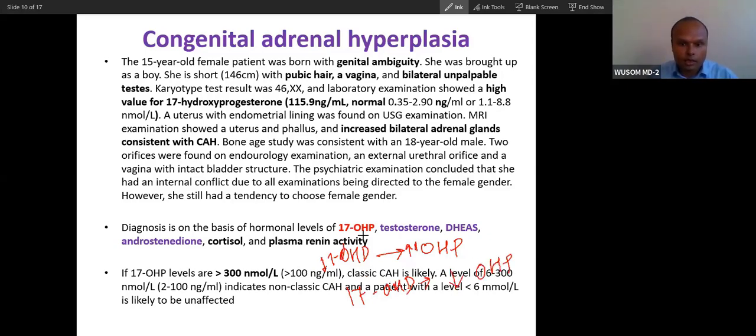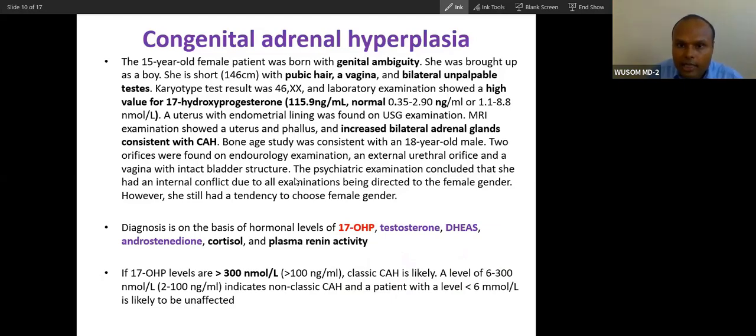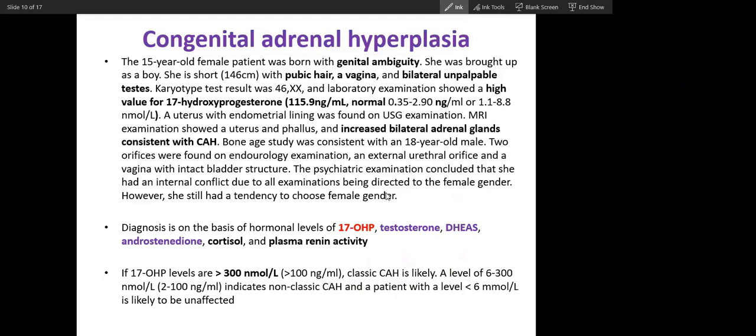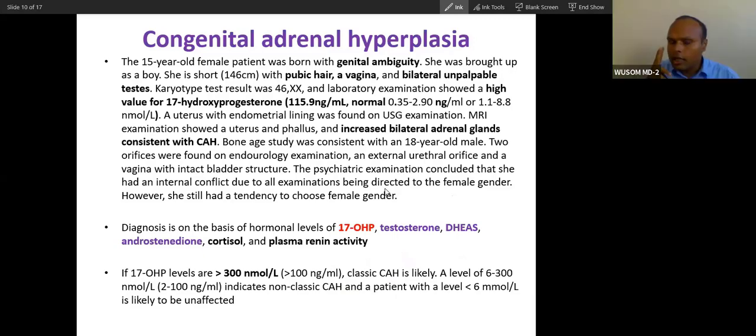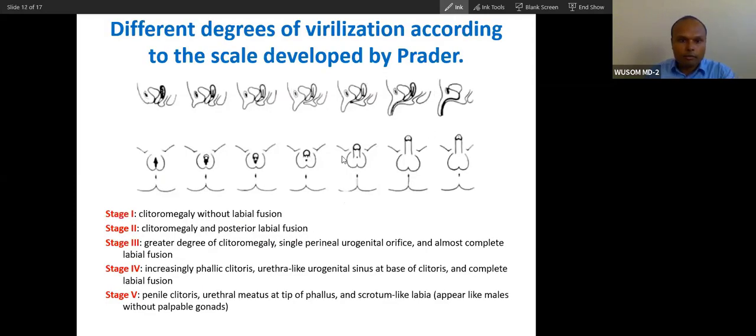First you do this test, and if it is more than 100 nanogram per ml, you go for classical. This is a virilizing type, you can see only virilization has been there. You don't find symptoms of salt wasting here. Classical congenital hyperplasia is also of two types. Here you can see the picture. Go and study it yourself. You can see the short height and ambiguous genitalia. So these are the ambiguity.